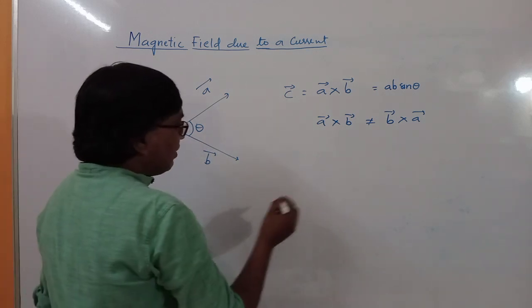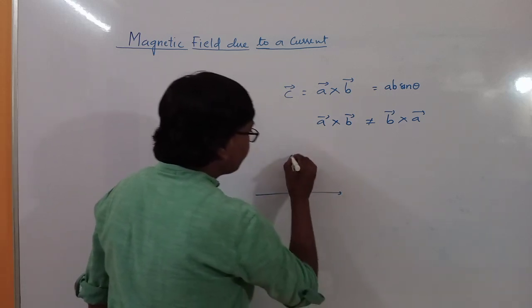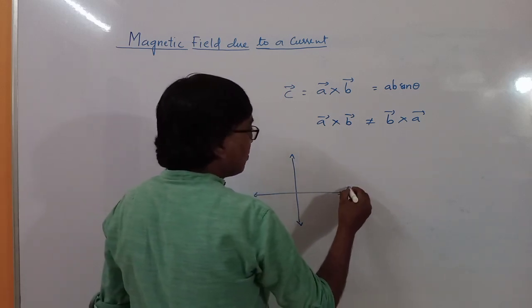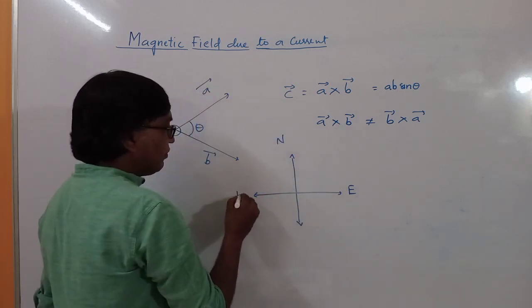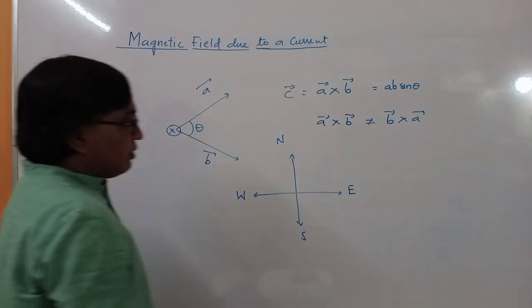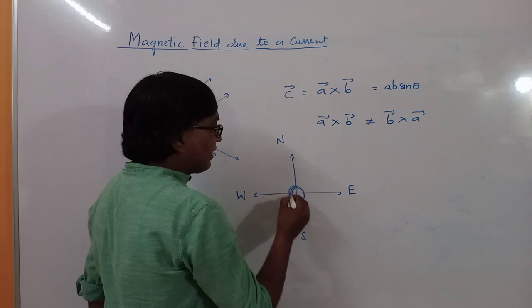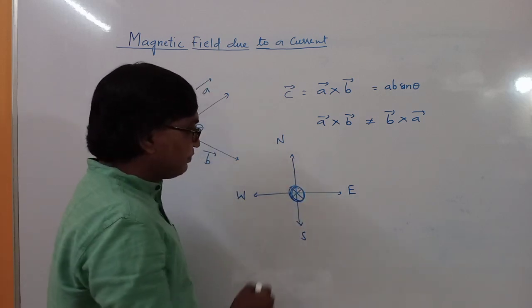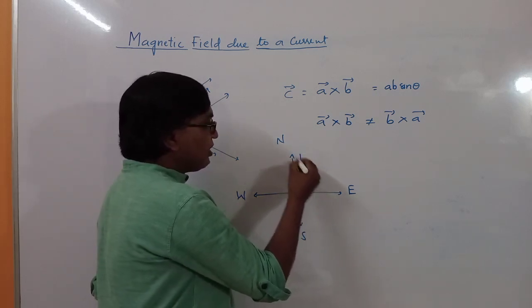Similarly, suppose we have different directions here. So let us say this is east, then this will be north, west and south. Now suppose the field at this point or a vector. So vector A is inside the board and vector B is along north direction.